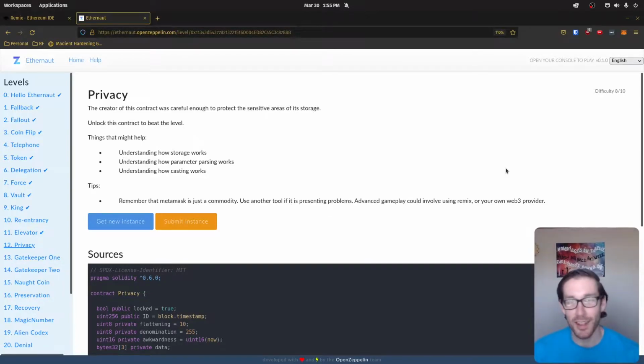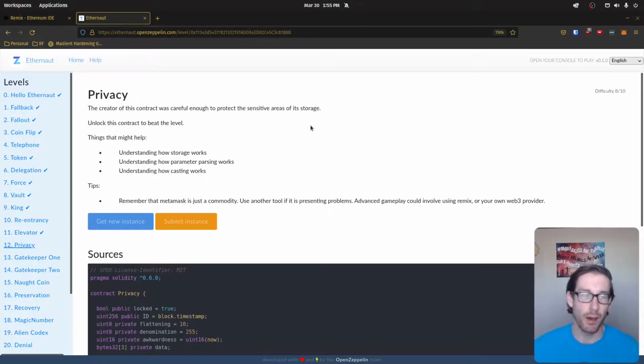So, today's level is privacy. And privacy is level 12. And in this level, let's check the challenge. The creator of this contract was careful enough to protect the sensitive areas of its storage. Unlock this contract to beat the level.